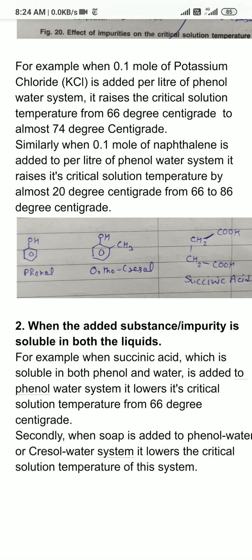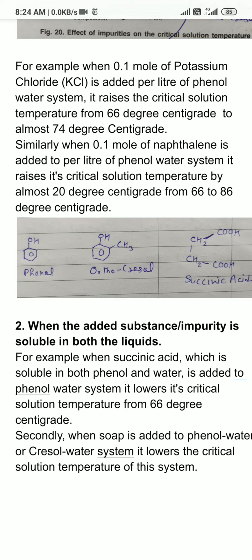For example, if I take the case of the phenol water system and add succinic acid, I have shown the structure of succinic acid in this screenshot. Succinic acid is soluble in phenol as well as in water.